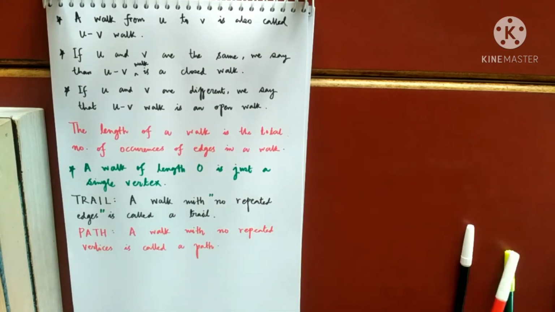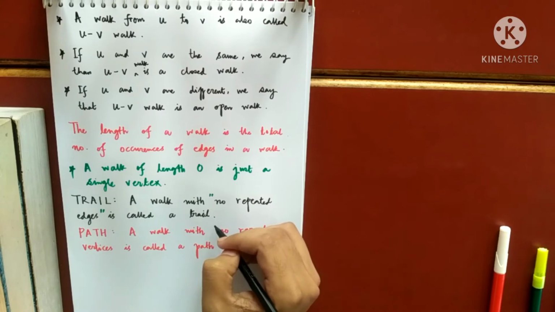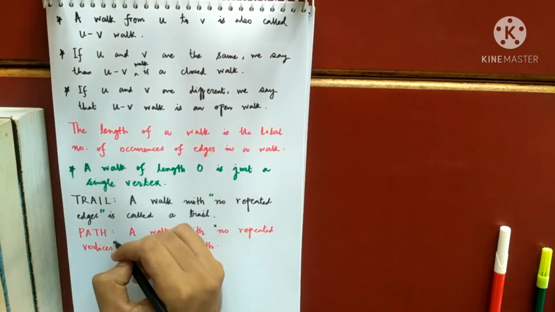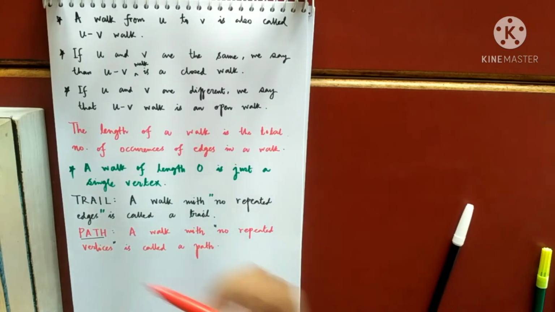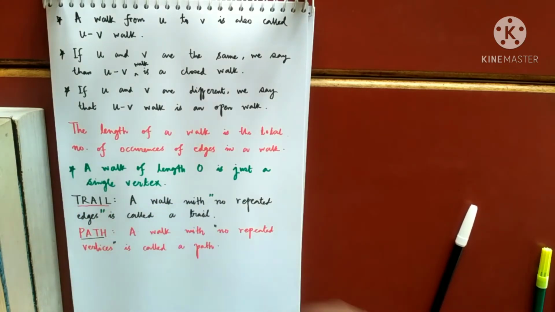So now I have defined trail and path. What is a path? When my walk has no repeated vertices, then that walk is given a new name, path. And if my walk has no repeated edges, then that walk is given a new name, trail.